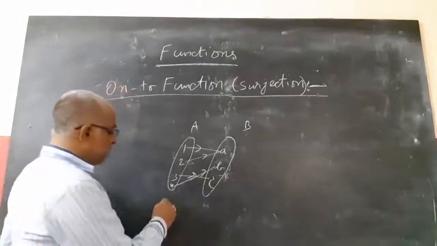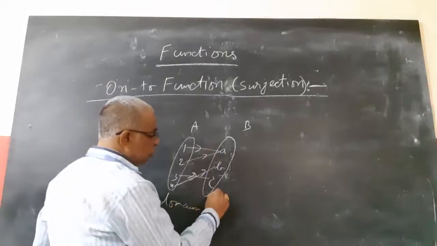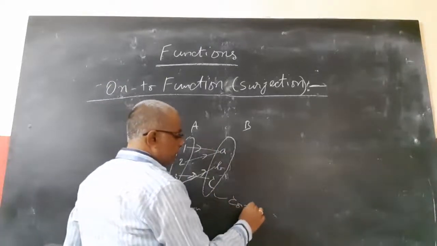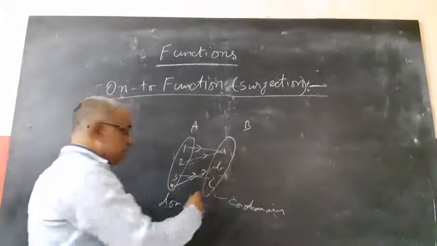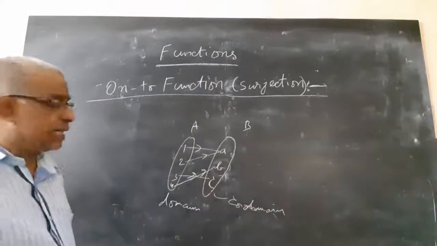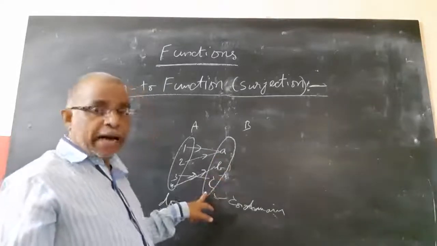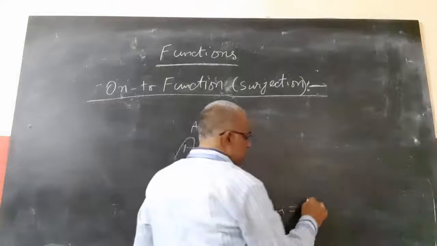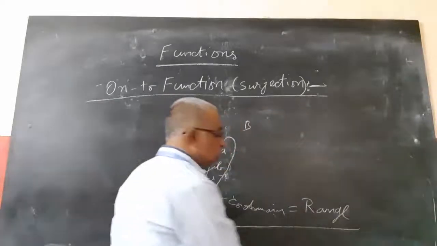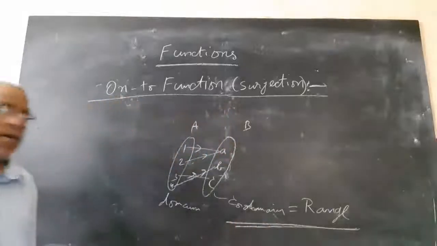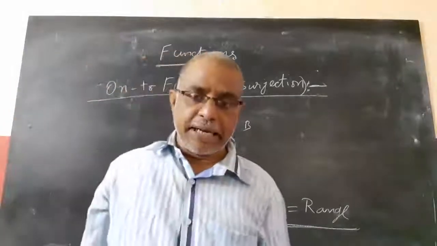So this is the domain, I already told. A is called the domain and B is called the codomain. The elements which have been mapped are called the range. Every element of B should be mapped, which means codomain equals range. So onto means every element of B should have at least one pre-image in A.